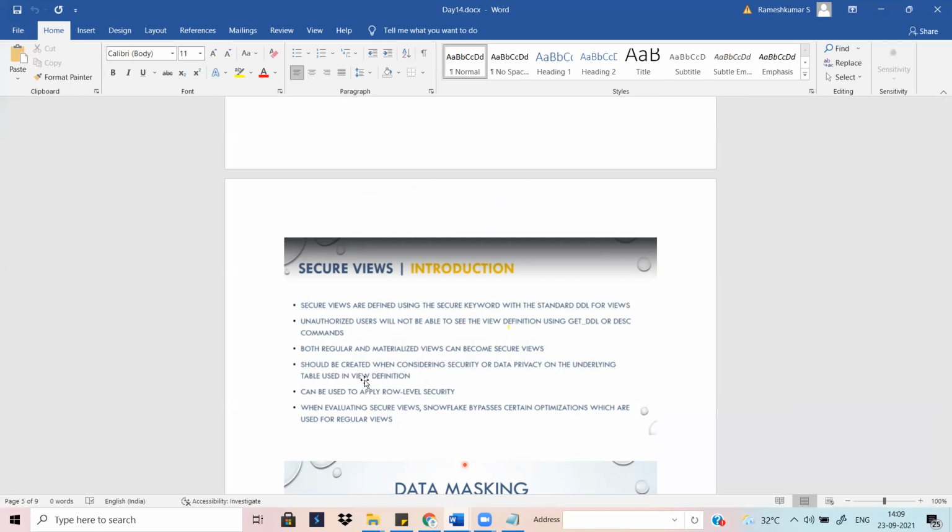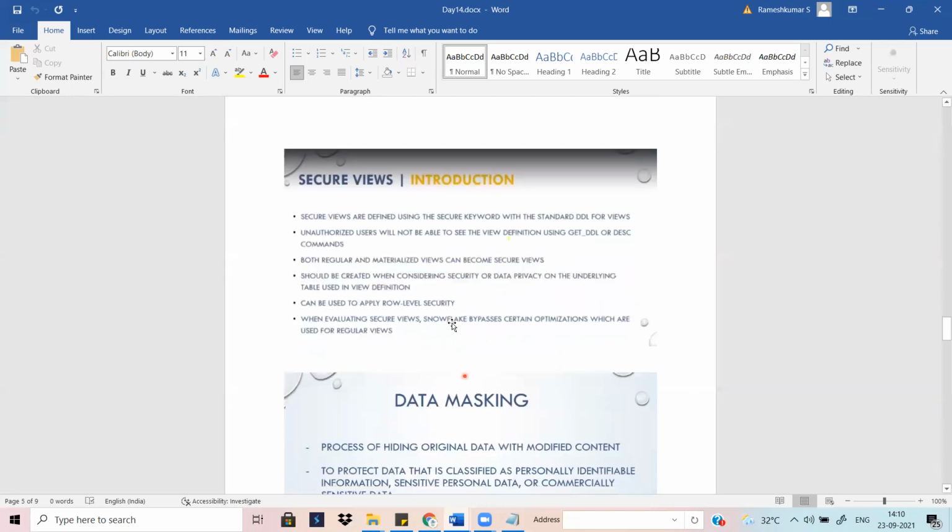A materialized view means the result you ran initially, that computed data set, is stored, and each time you run the view it gets the same result. If you want to refresh, you can refresh or auto refresh, then only the data will be refreshed.